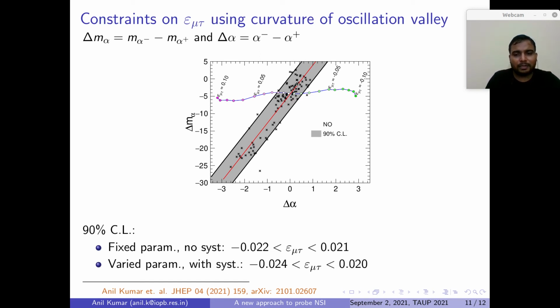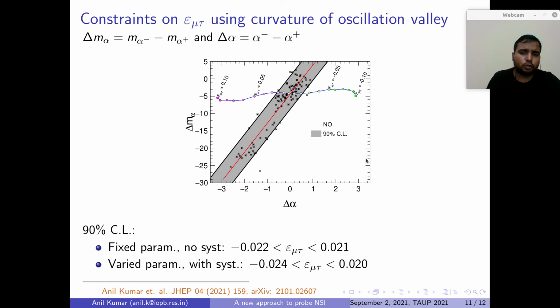Using 10-year multiple simulated sets, we obtain these black points, and we fit this distribution with a straight line to obtain this red line, which is roughly the major axis of this elliptical kind of distribution. Parallel to this red line, we draw two black lines such that 90% of the points are inside this gray region and 10% are outside, 5% on the top and 5% on the bottom. This gray band intersects the blue line at these two points, which give us the value of epsilon mu tau at 90% confidence level, which we show here.